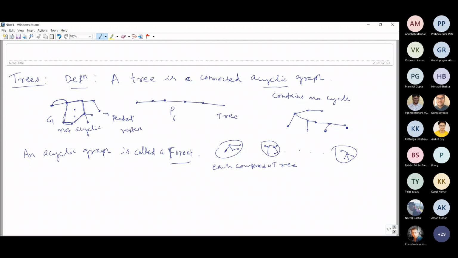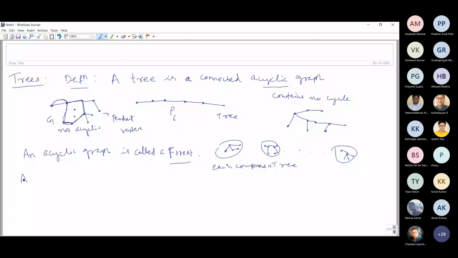In general people do use a degree 1 vertex as a leaf for a general graph also, but for a tree or forest it is more justified.